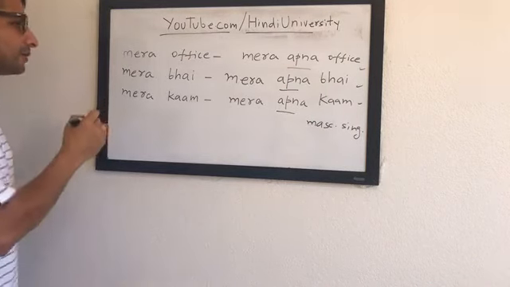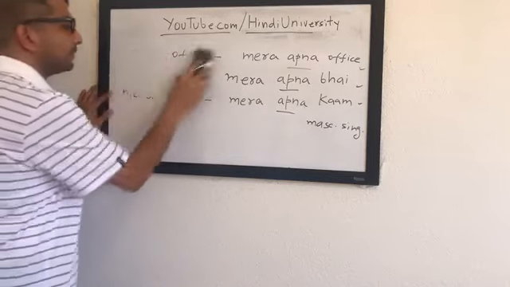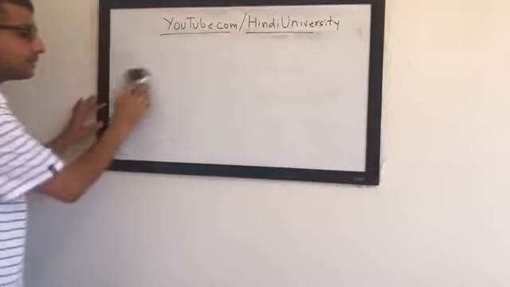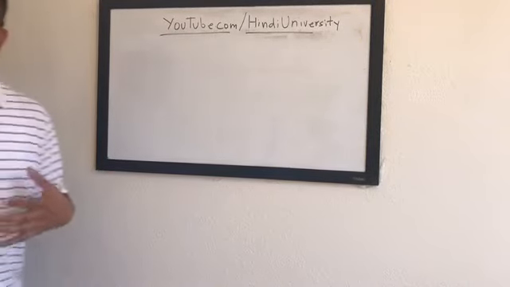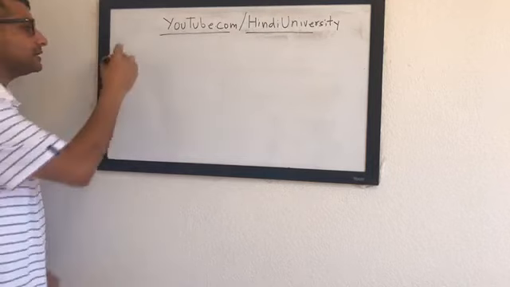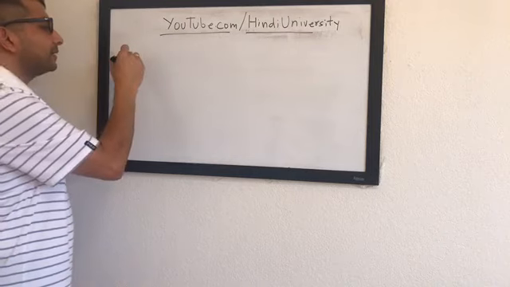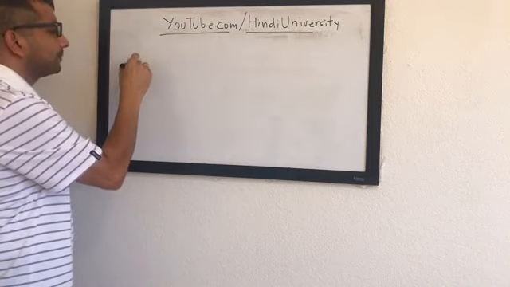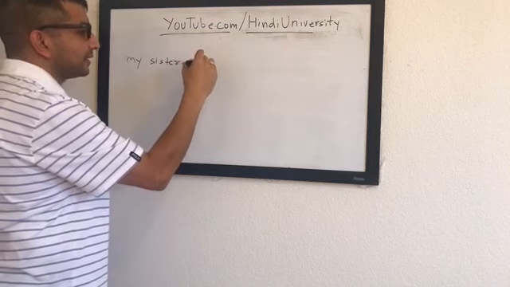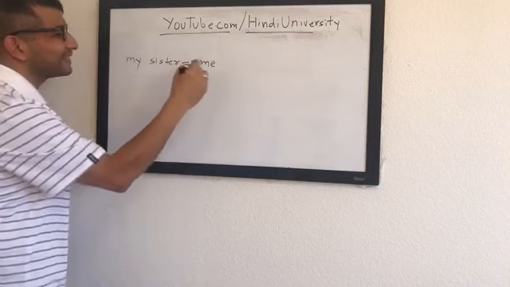Now let's look at some of the other examples where we will be using apni. We'll start in a simple manner, and then as all of you come to the same pace, we'll increase the complexity of the sentences. Tessa ji, how do you say मेरी बहन? How do you say my sister?